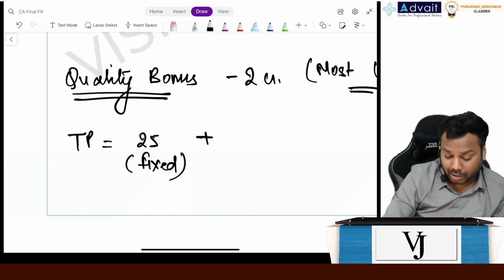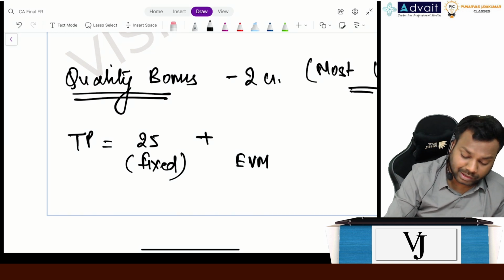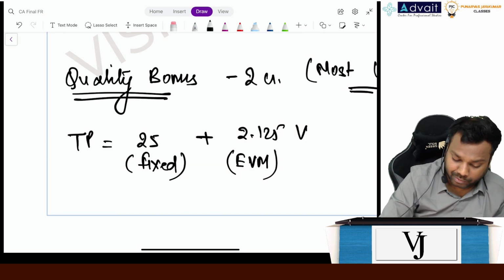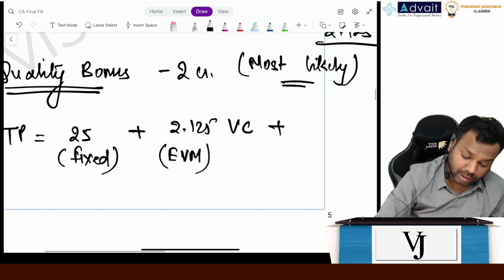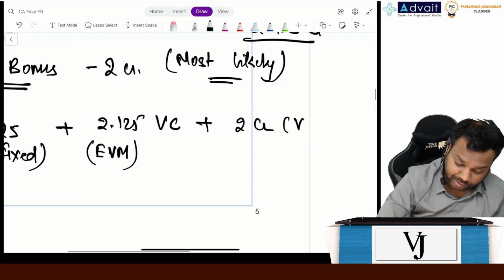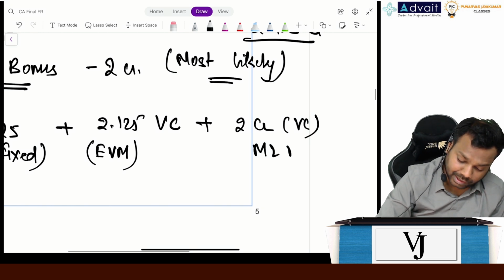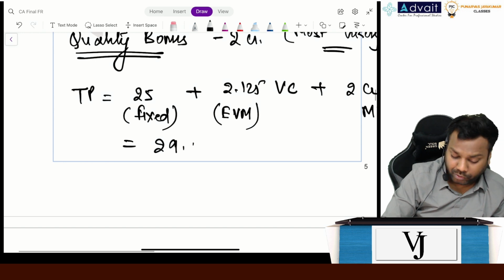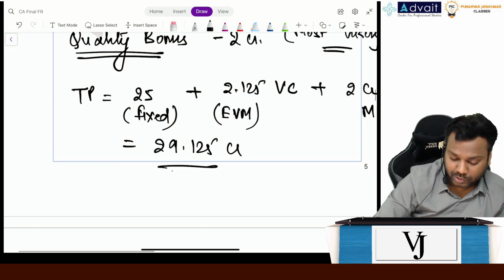Now, what is the expected value method? Transaction price variable, that is 2.125. This is variable. Now, again, 2 crores. Right? This is also variable consideration. Right? That is most likely method. So, what is the total transaction price? Can you please? 29.125 crores. Is that clear, everyone?